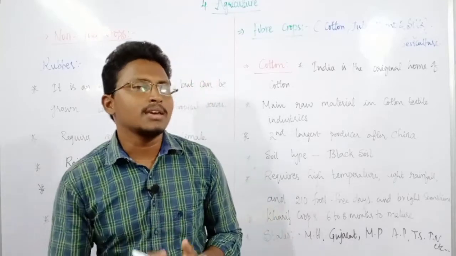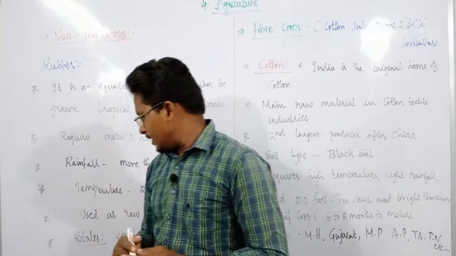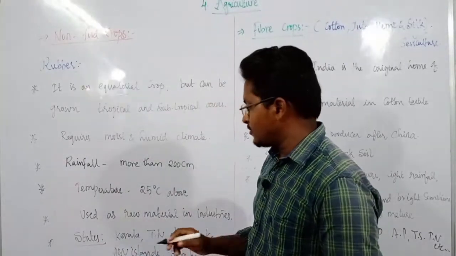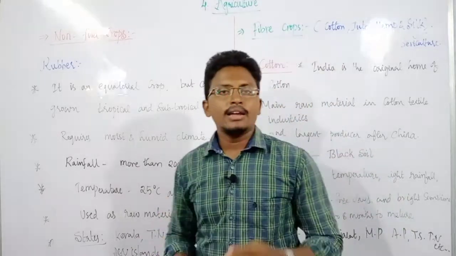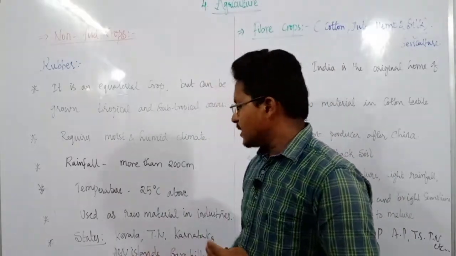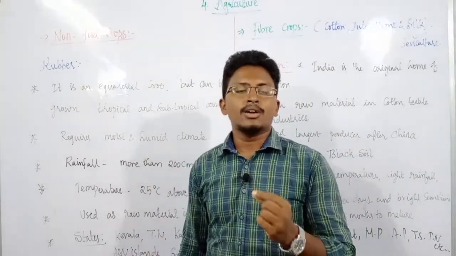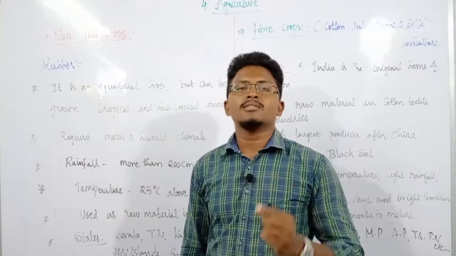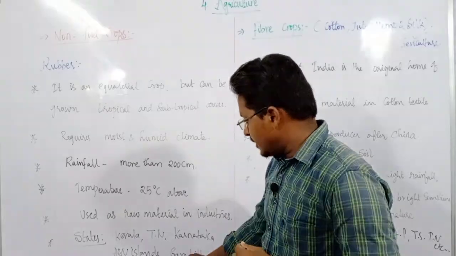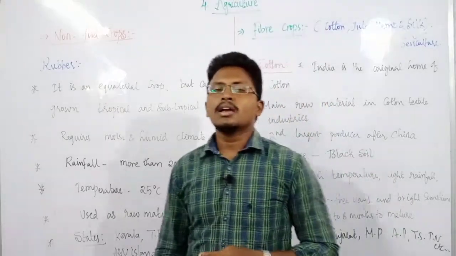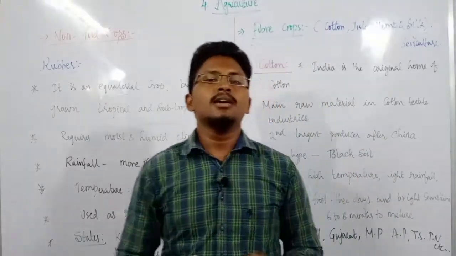The main producing states are Kerala, Tamil Nadu and Karnataka, and it can also be grown in the Andaman and Nicobar Islands. Why? Because the Andaman and Nicobar Islands experience equatorial climatic conditions. It can also be grown in the Garo Hills, which are located in Meghalaya.